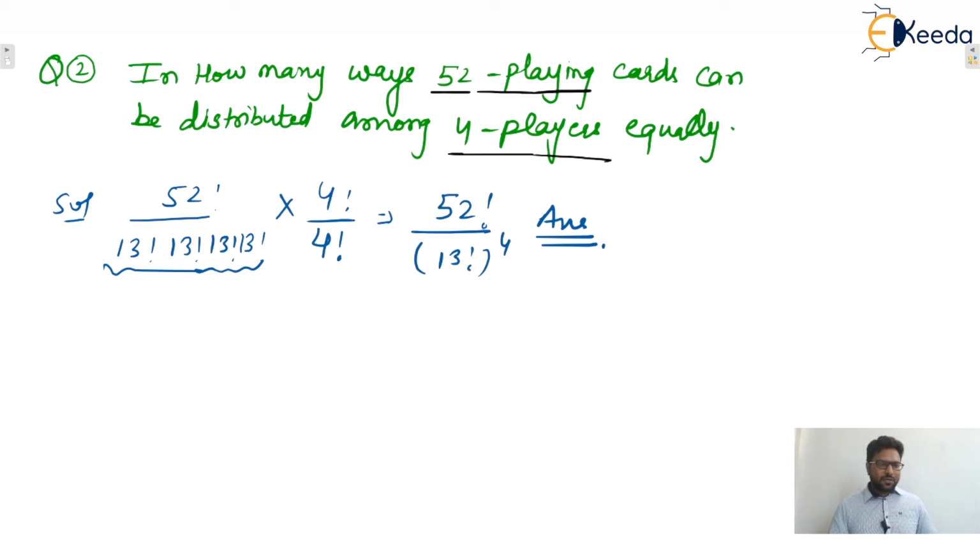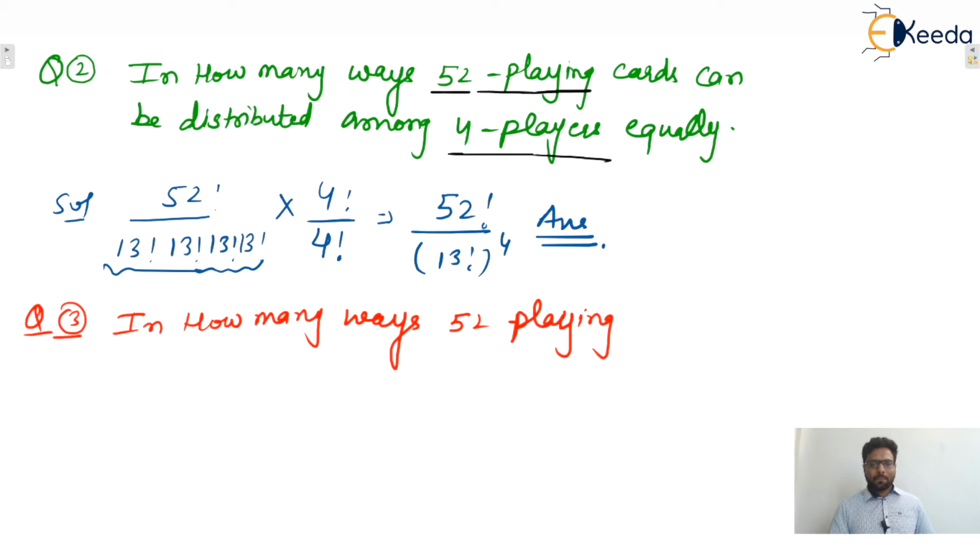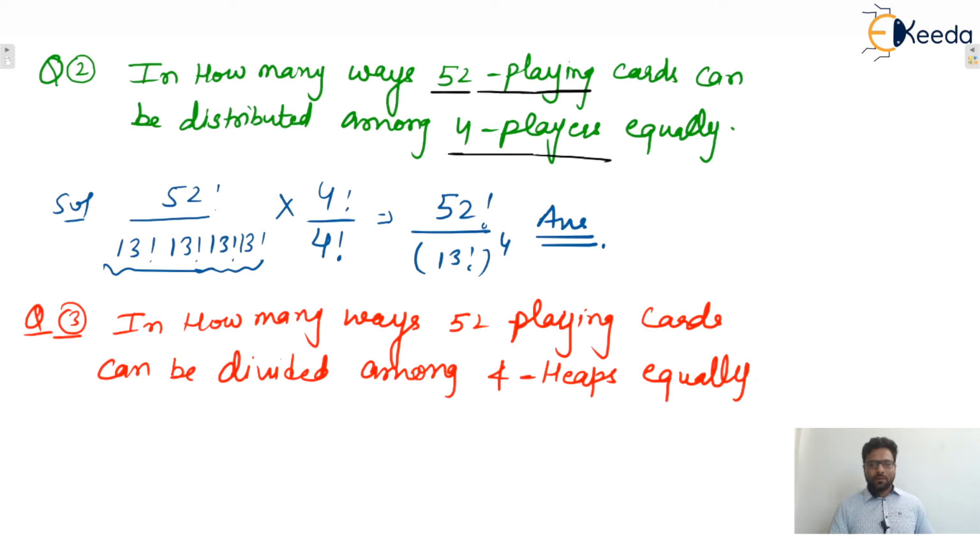Next question you can write down. Third question, remember this one. In how many ways can 52 playing cards be divided among four heaps equally? Heaps means the name of the group is not specified. Yes or no?